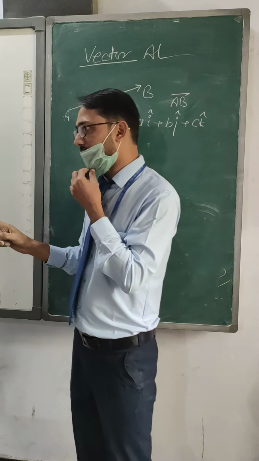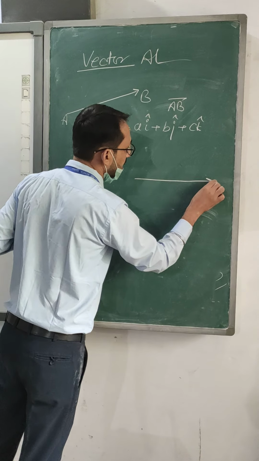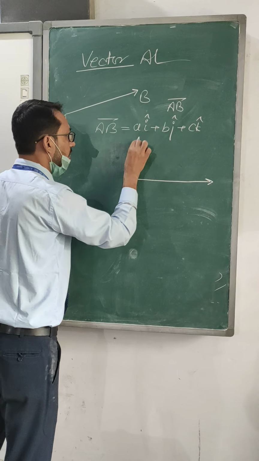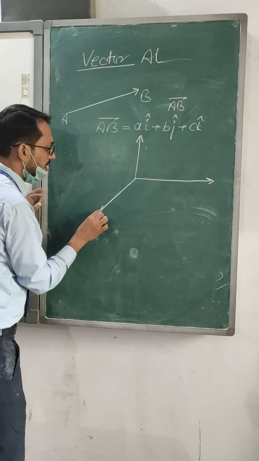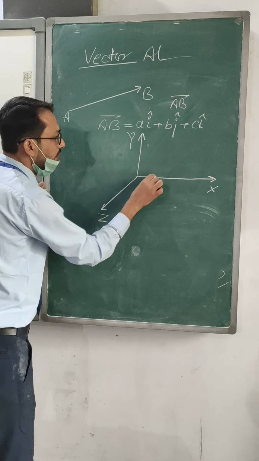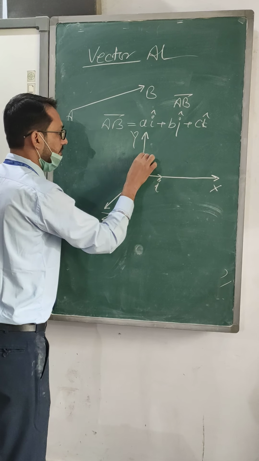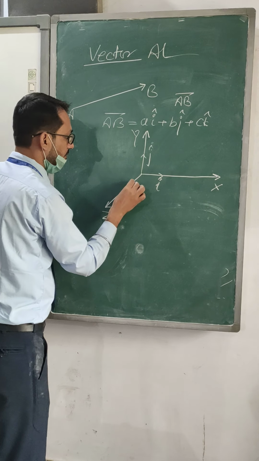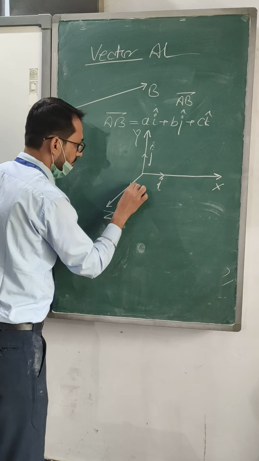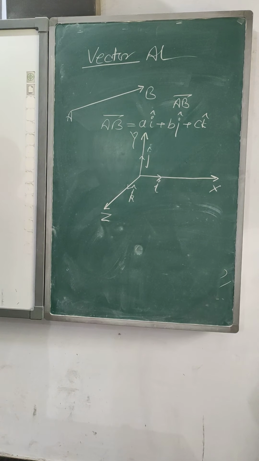A, B, C are the components, and i, j, k are the unit vectors. i is the unit vector of the x-axis, j is the unit vector of the y-axis and k is the unit vector of the z-axis.